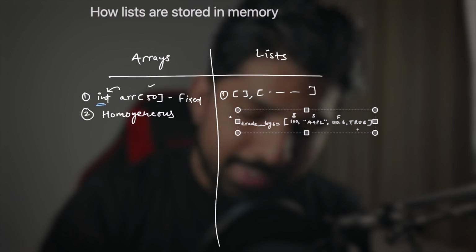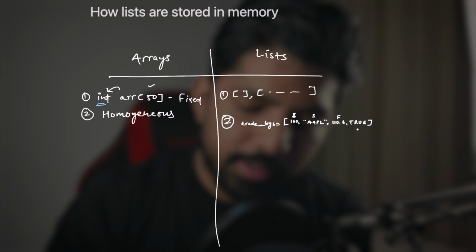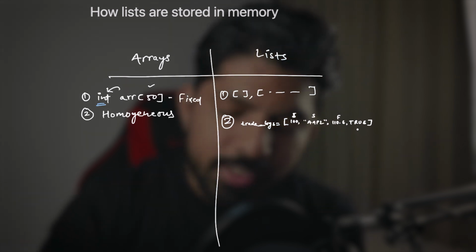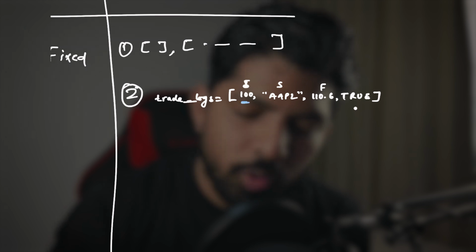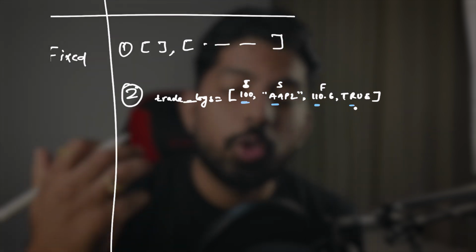So this is the second point, correct? So I can write it, second point. Arrays are homogeneous and lists are heterogeneous, because lists can store integer values, string values, float, and boolean values. So there is no restriction like that.